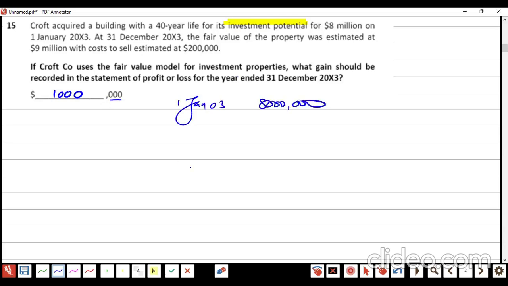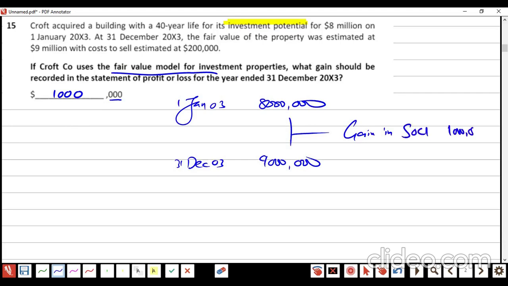31st of December, it's the fair value model, right? So no depreciation. The value is 9 million. The difference is a gain in SOCI of 1 million. Some students say, sir, what will we do with this 200,000?